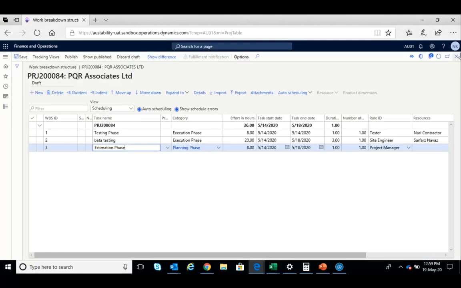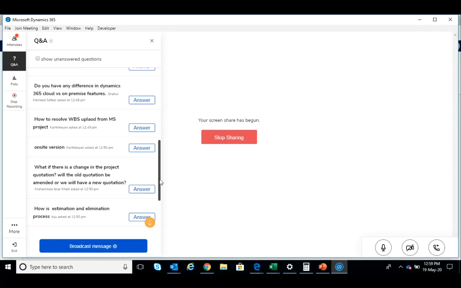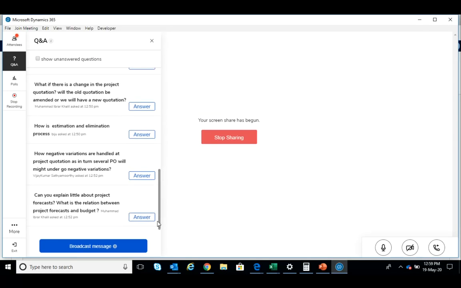Yeah, I think there are a few more questions. How are negative variations handled at project quotation, as in turn several POs might undergo negative variation? Okay, negative variation in project quotation. At the time of quotation, I am not very clear what you mean by negative variation. Are you talking about reducing the quote value? If you are talking about reducing the quote value, yes, you can revise the quote value plus or minus.